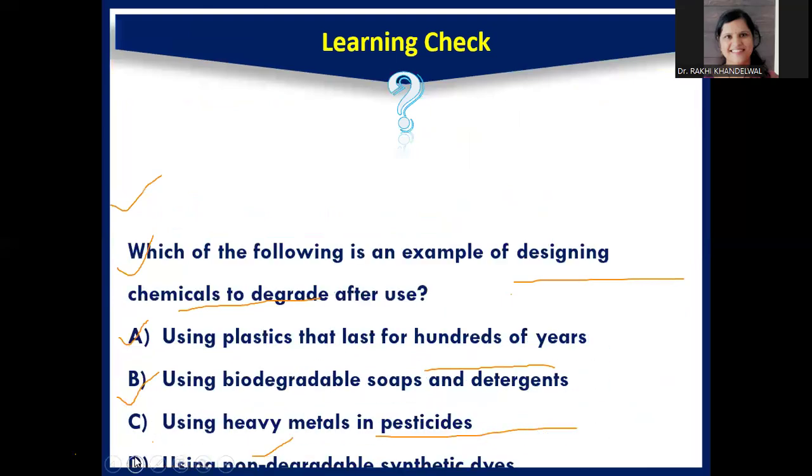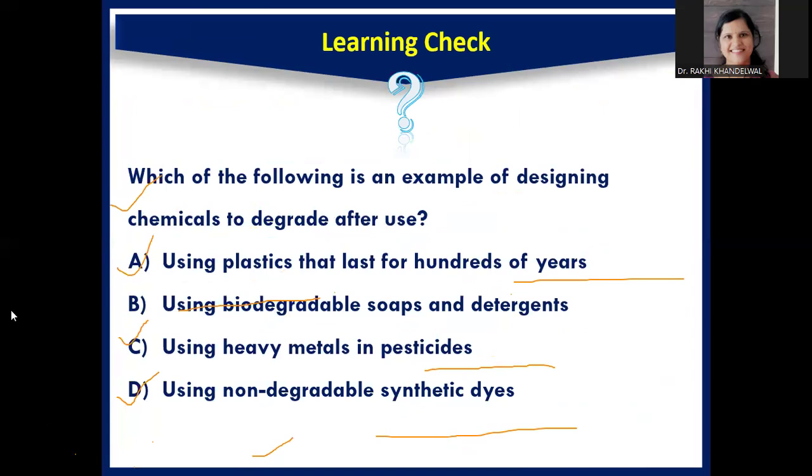So now, time for the learning check. Please read the question displayed on your screen and think about this. The question is, which of the following is an example of designing chemicals to degrade after use? Option A, using plastics that last for hundreds of years. Option B, using biodegradable soap and detergents. C, using heavy metals in pesticides. D, using non-degradable synthetic dyes.